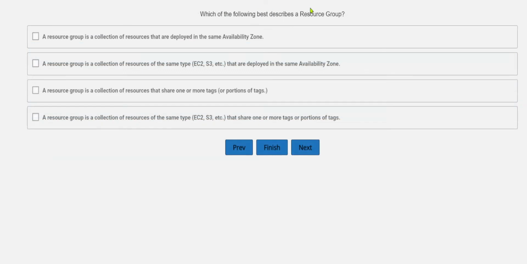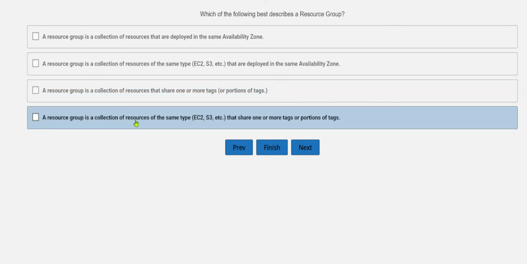Which of the following best describes a resource group? A resource group is a collection of resources that are deployed in the same availability zone. A resource group is a collection of resources of the same type. This is not about the same type, so you can remove this option. A resource group is a collection of resources that share one or more tags or portion of tags. A resource group is a collection of resources of the same type, EC2, S3, that share one or more tags or portion of tags. We can neglect this one also.